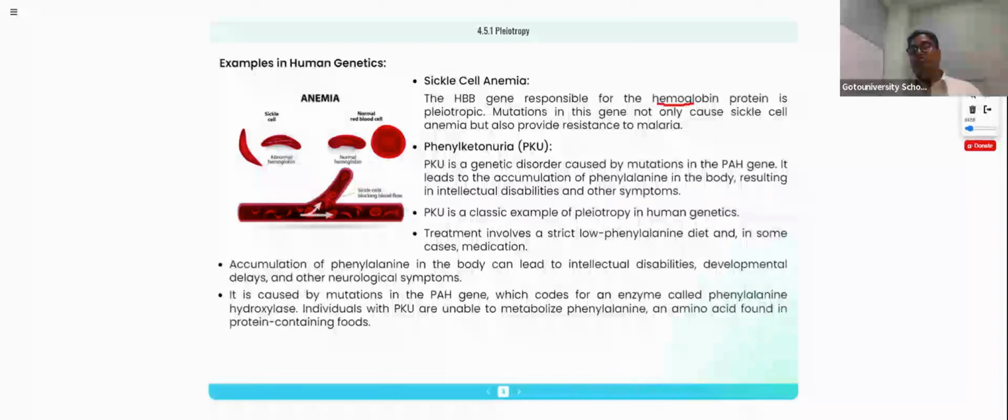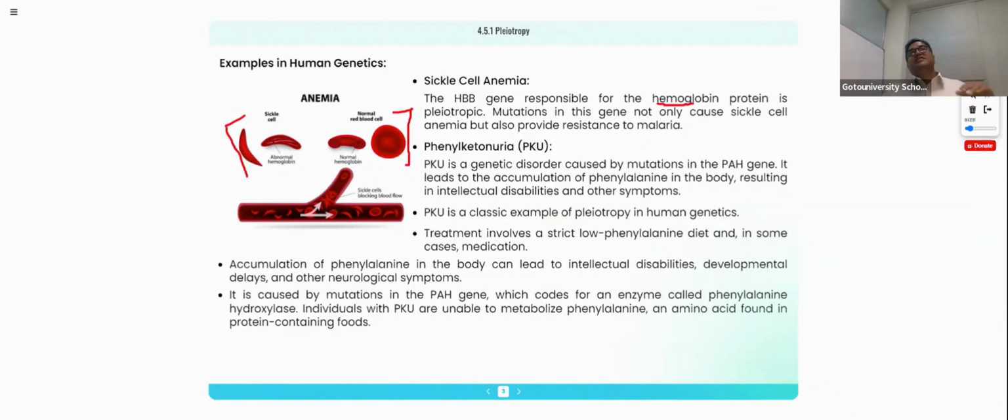So this defective hemoglobin is because of the defective allele. The defective allele brought the sickle shape RBC. Can you see the sickle shape RBC? Instead of the biconcave shape RBC, we are having the sickle shape RBC. The sickle shape RBC, because of the defective hemoglobin, is not in a position to carry the oxygen and carbon dioxide properly.